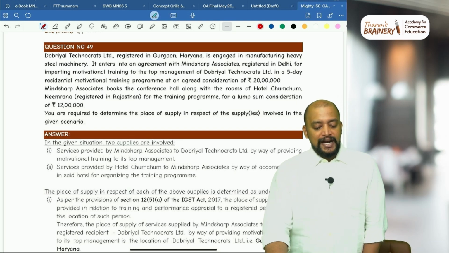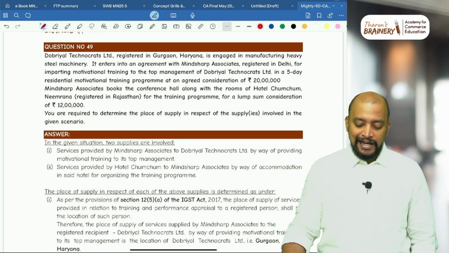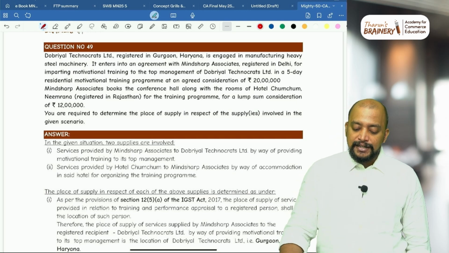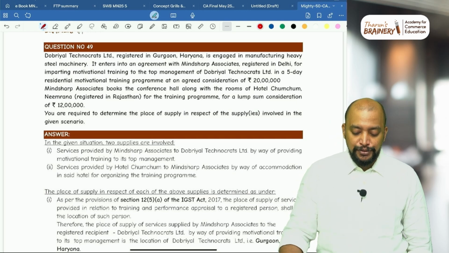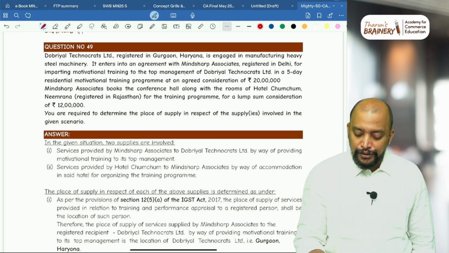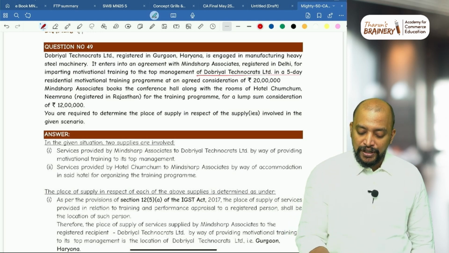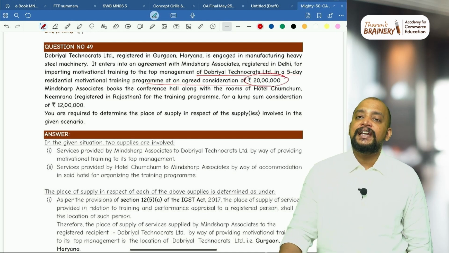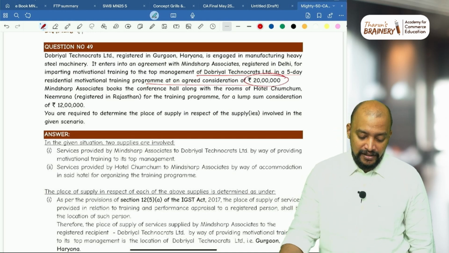Then question number 49. Dobriel Technocrats Limited, registered in Gurgaon, Haryana, is engaged in manufacturing heavy steel machinery. It enters into an agreement with Mindsharp Associates, registered in Delhi, for imparting motivational training to top management of Dobriel Technocrats in a 5-day residential motivational training program at an agreed consideration of 20 lakhs. So this is training and performance appraisal services. Okay.